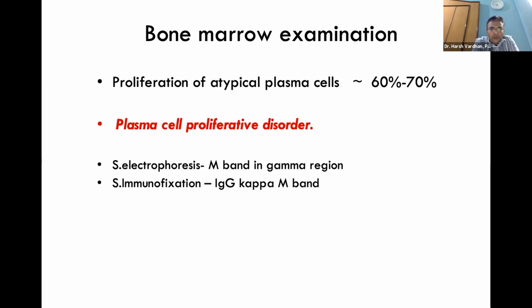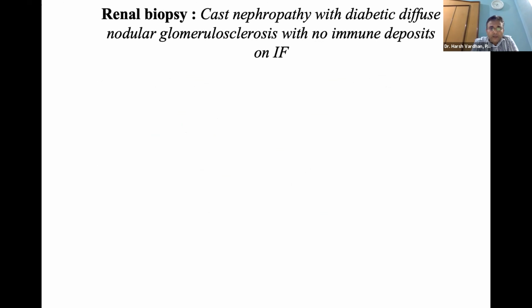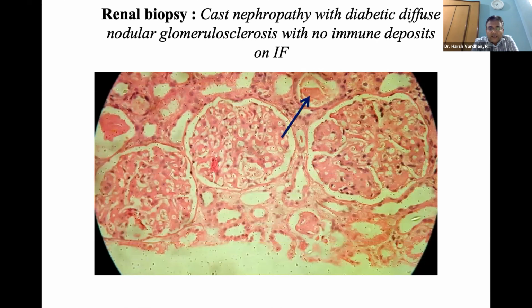So a bone marrow examination was done, and it came out to be a plasma cell proliferative disorder. On electrophoresis, an M-band was present, and this was the classical cast nephropathy which we saw in the biopsy.